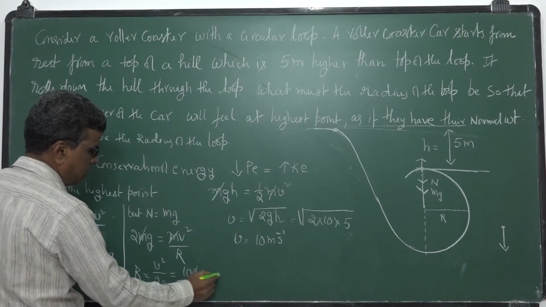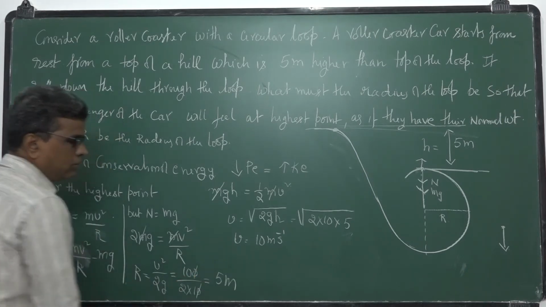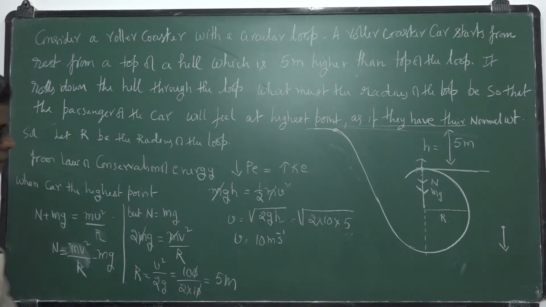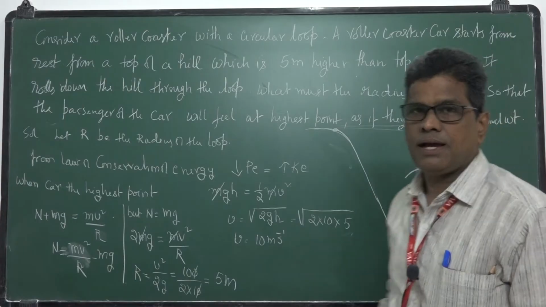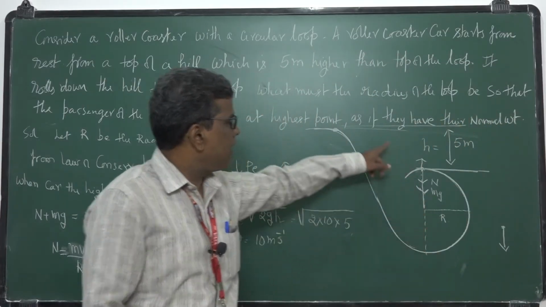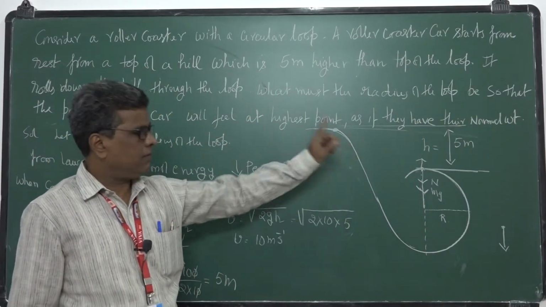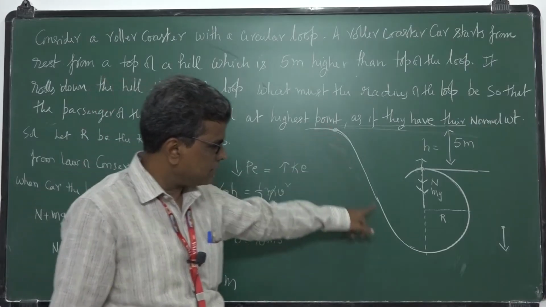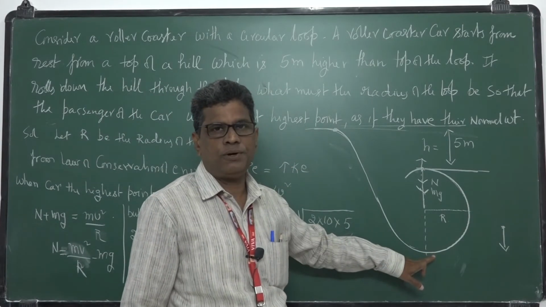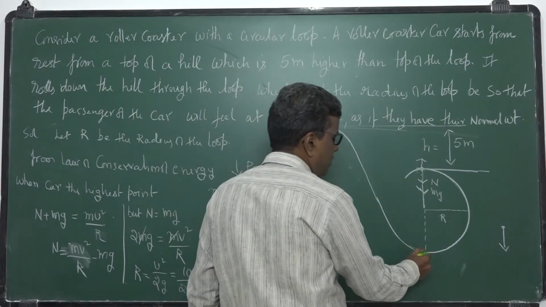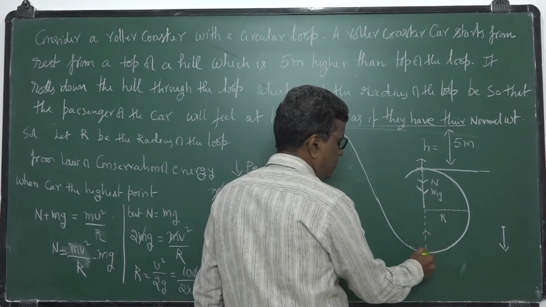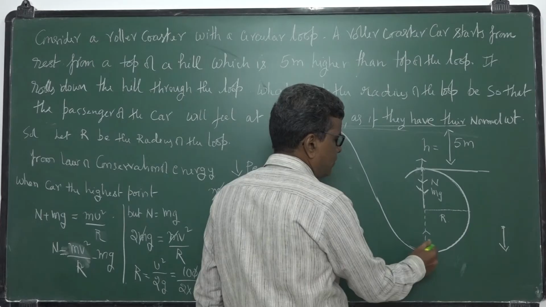So it cancels, you will get 5 meters. So the radius of the loop will be 5 meters, and he feels at the highest point his normal weight. So this normal reaction changes from point to point. Okay. Suppose you want the normal reaction here. So what are the forces acting here?